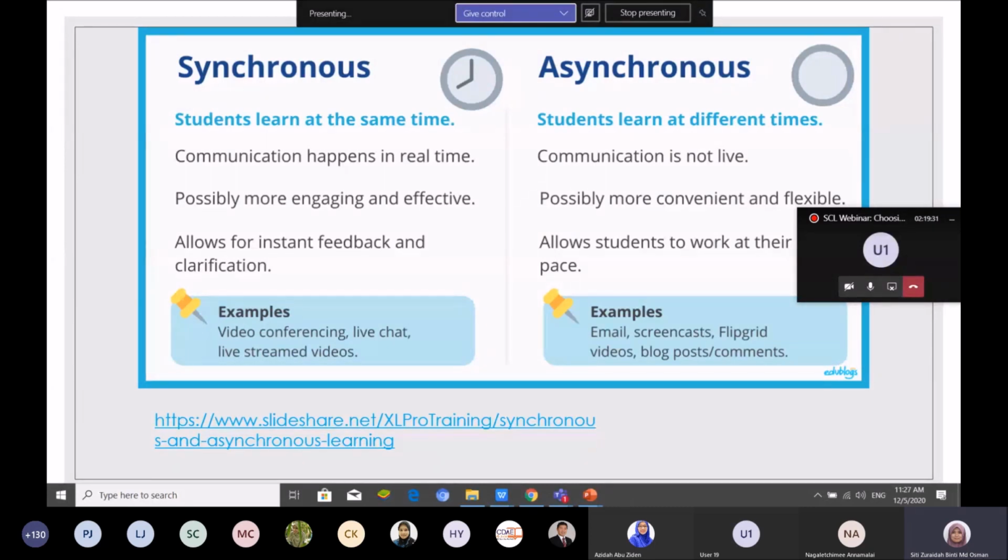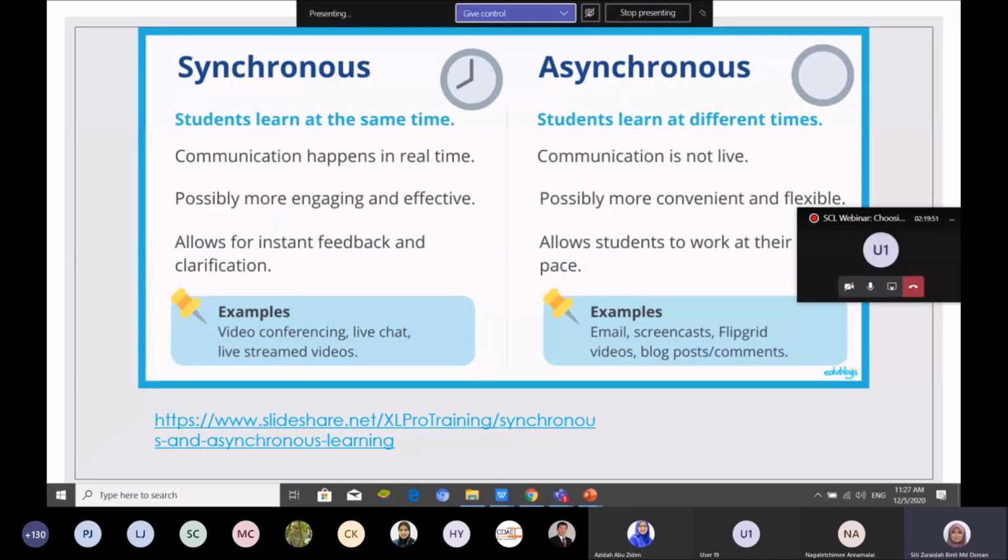So this is asynchronous, but students have activities to do and learning objectives to achieve. They are not just listening. So it is just the same whether you use synchronous or asynchronous. What matters most is our students' needs.